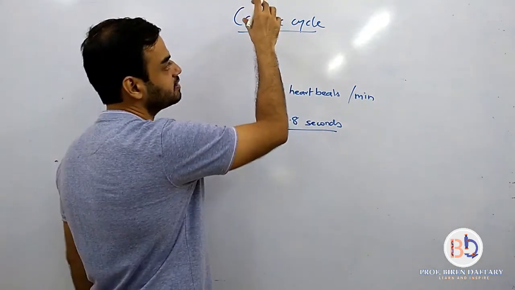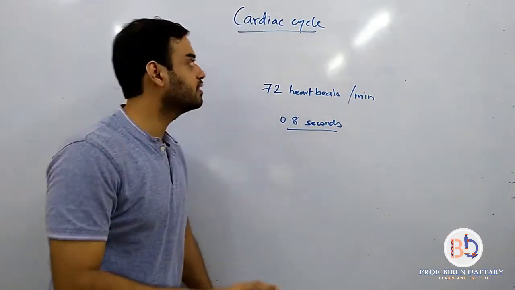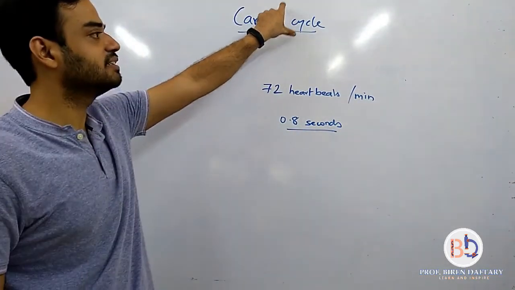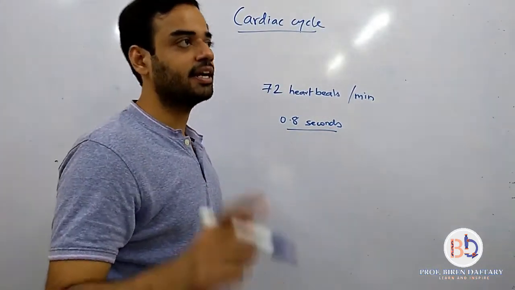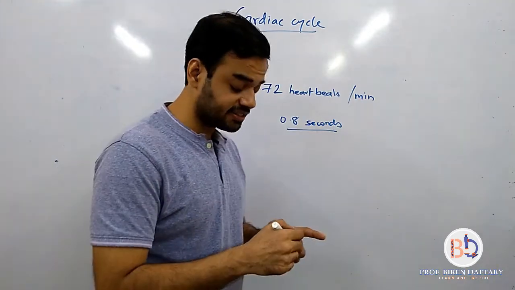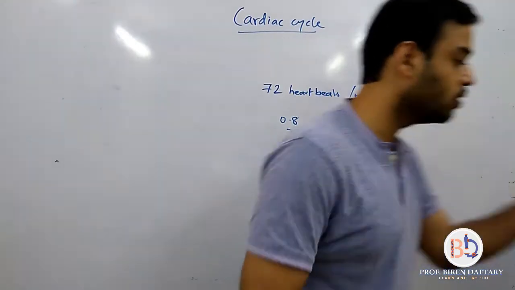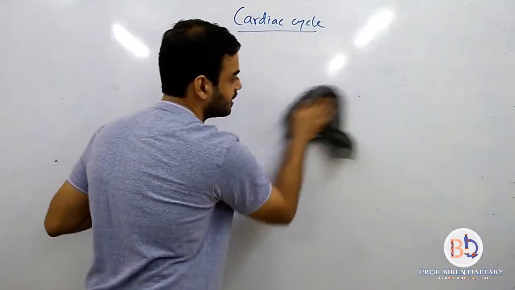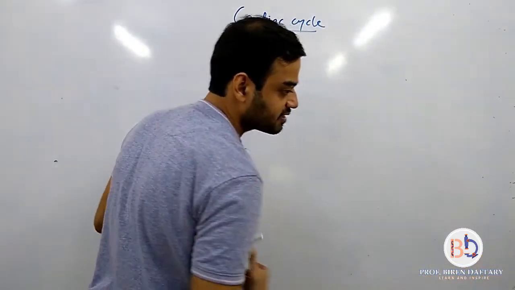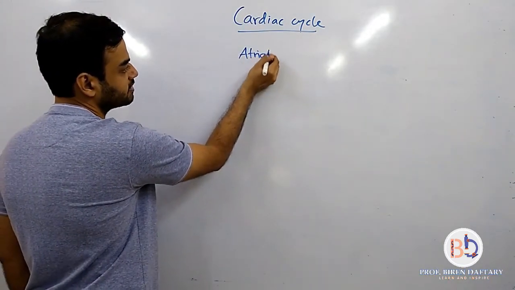Please get this firmly ingrained in your brain that the cardiac cycle is the same as one heartbeat and the time taken is 0.8 seconds. So within 0.8 seconds there are 3 things that are going to happen, and we are going to see them now. The first thing that happens in the cardiac cycle is called the atrial systole, or atrial contraction.